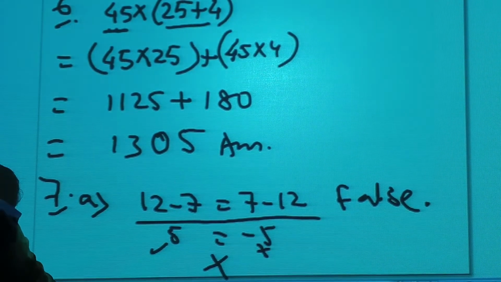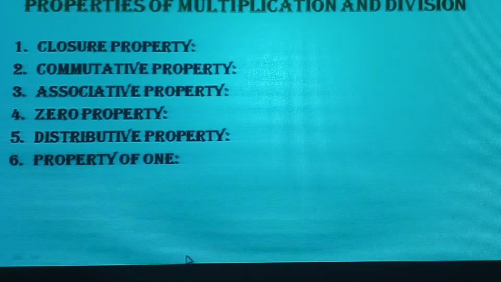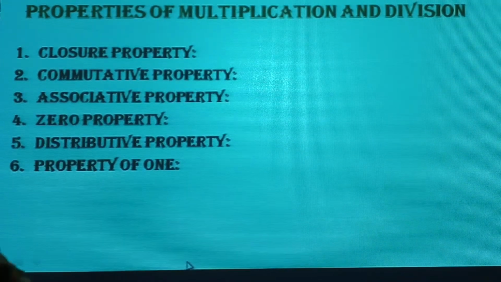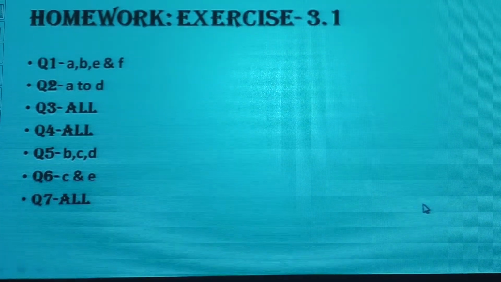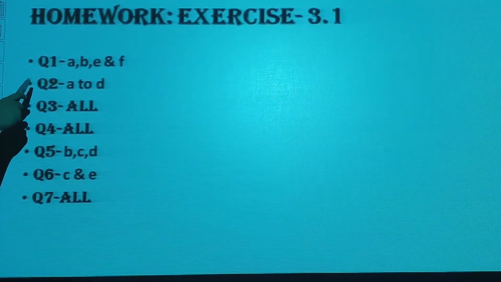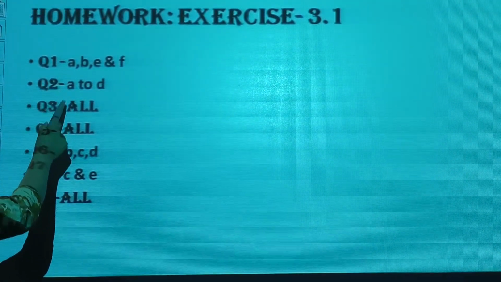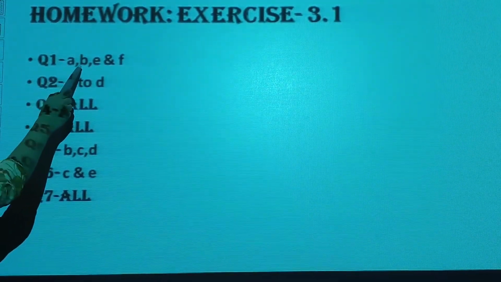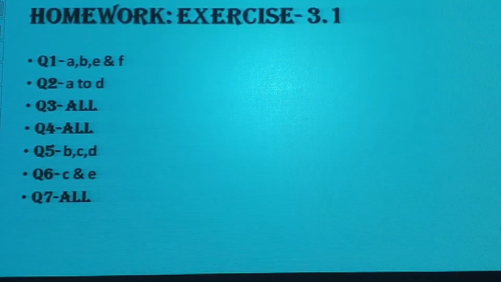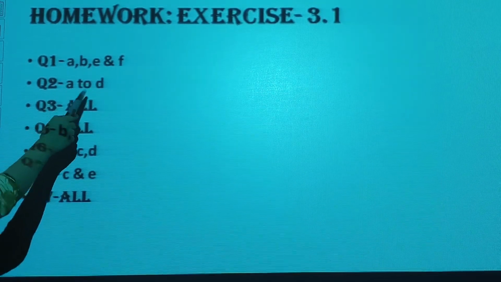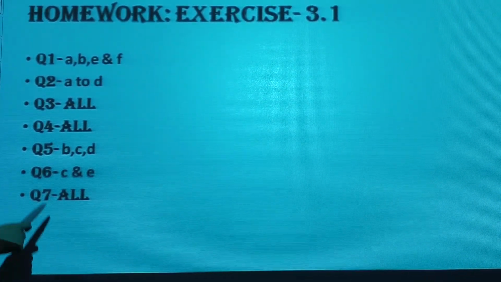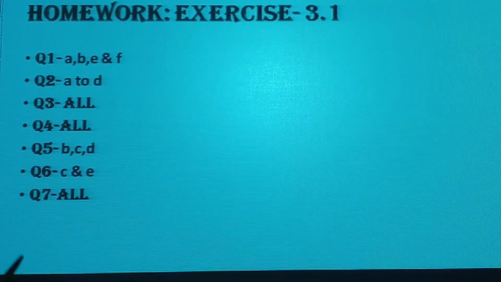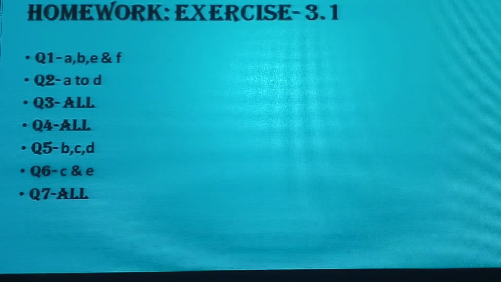Now take some homework, students, on today's lesson. Do it in the classwork copy or homework copy of your maths and submit it in school for correction. Take down this homework. Question number 8 you will be doing. 8 I have done already. You will be doing the rest, B, E, F. Next, this one, C, D. Question number 3, 2 sums are there. Those sums which I have already done, take down in the copy and do the rest as homework in the copy.